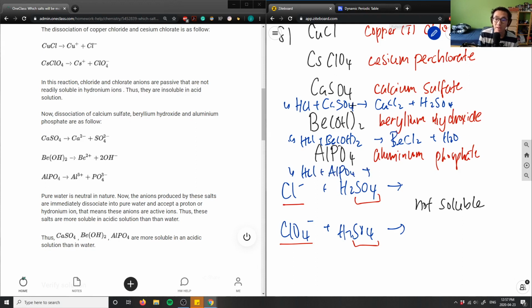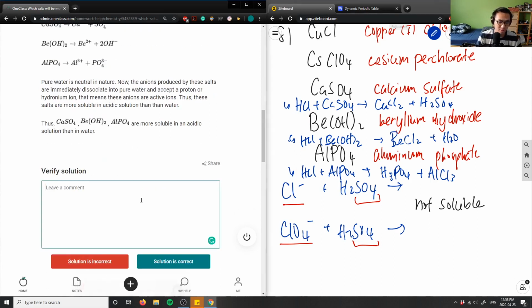In this case, I would make H3PO4, phosphoric acid, and also aluminum chloride. These three would be soluble, whereas copper chloride and cesium perchlorate would not be as soluble. So this here is my answer.